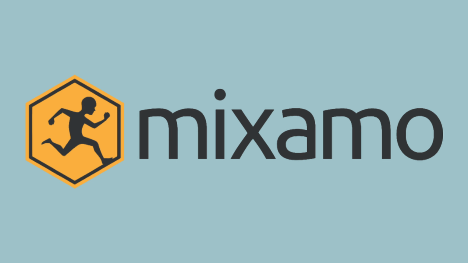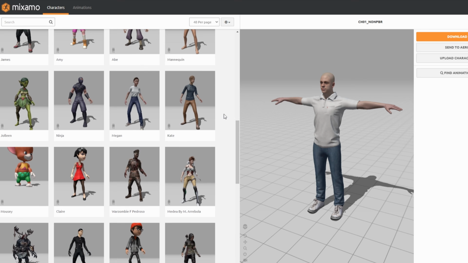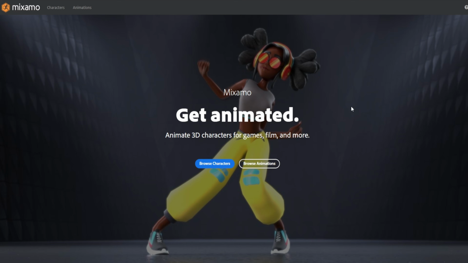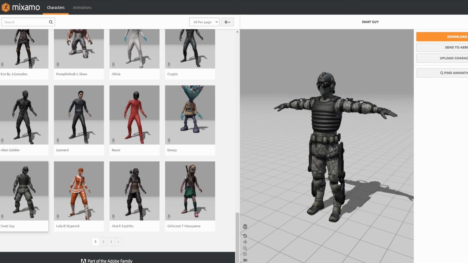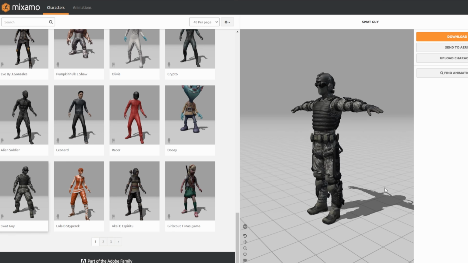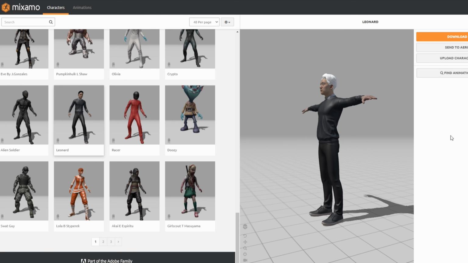And in order to make our life easier, there is a website called Mixamo, and what this website offers is a wide variety of models which you can download for free. After creating an account, you can start browsing these characters by clicking on this button. There are some cool assets over here which can help you in your future videos as well. But for now, I'm just going for this character called Leonard.